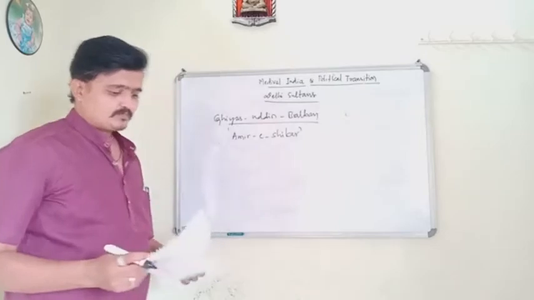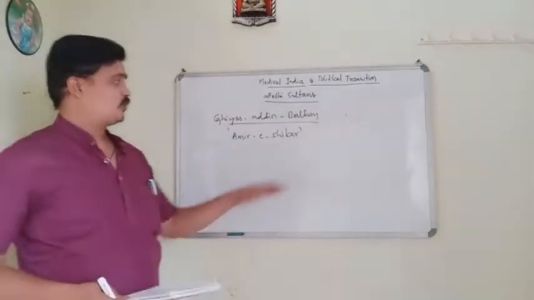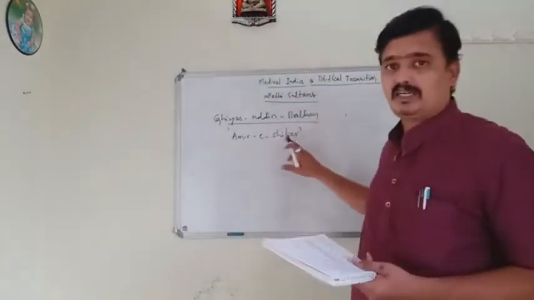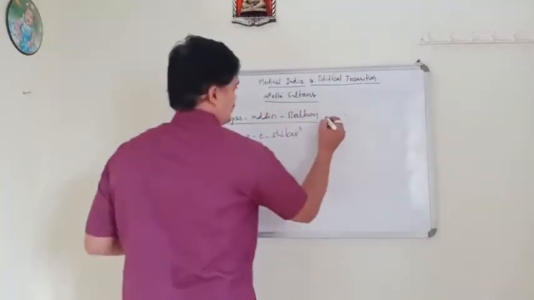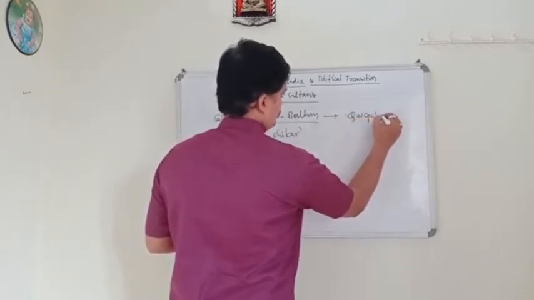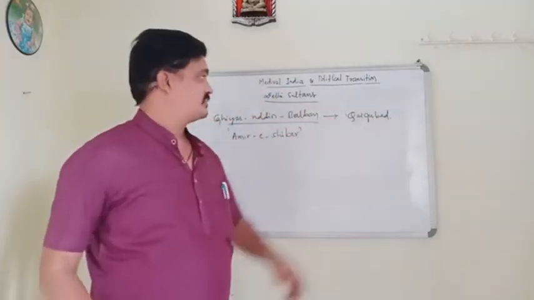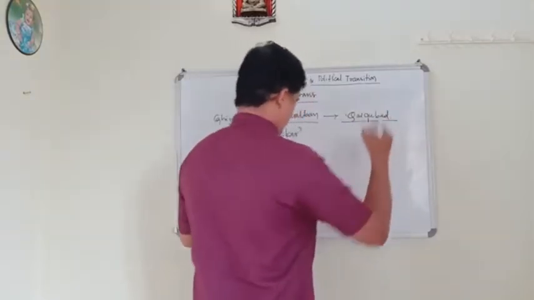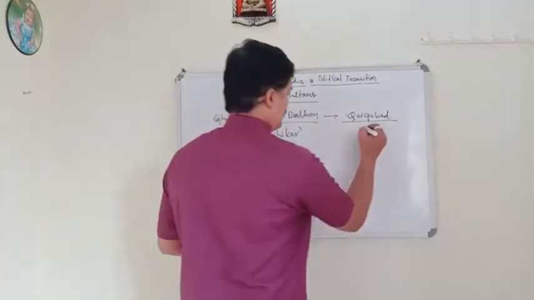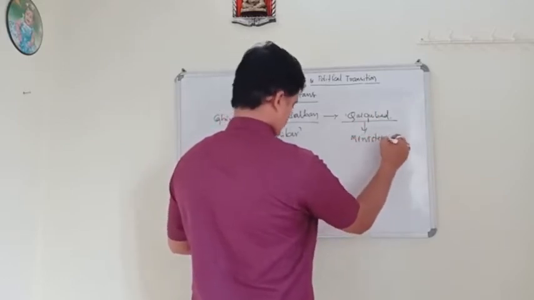He faced the attack from the Mongols during his rule, and after his death, he was succeeded by Kaikubad. But Kaikubad was murdered by his own minister.